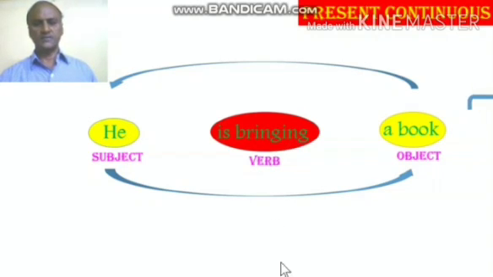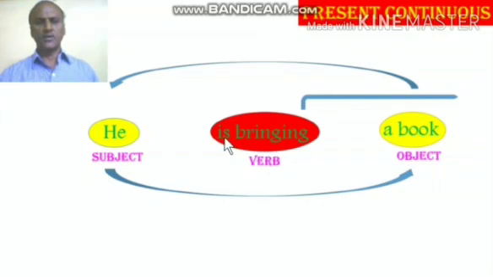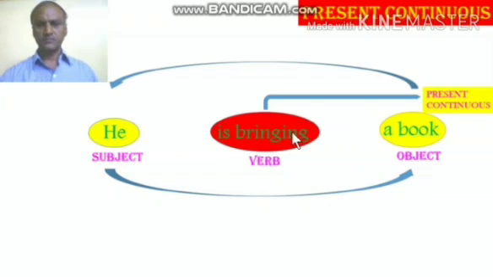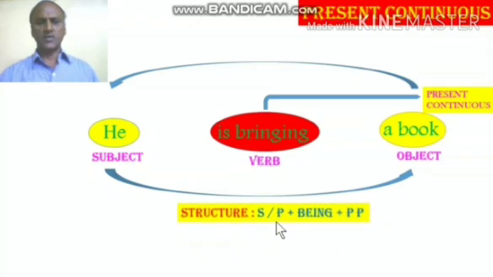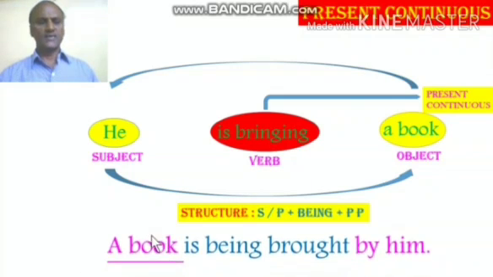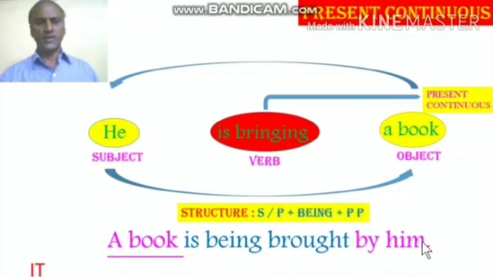The third step is you have to find out what type of verb it is. Since the verb given here is in present continuous, what is the structure to be followed? Structure is singular/plural plus being plus past participle. That is the structure. The answer is a book is being brought by him.